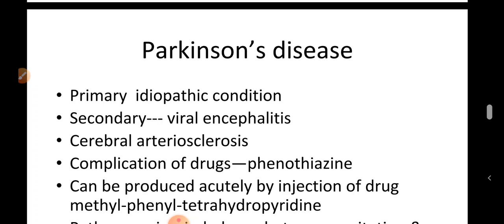Secondary causes are viral encephalitis, or you may get Parkinson's in cerebral arteriosclerosis, or in some complications of certain drugs, that is phenothiazine, which blocks the dopamine D2 receptors. Also, experimentally Parkinsonism can be produced by acutely injecting the drug methylphenyl tetrahydropyridine.